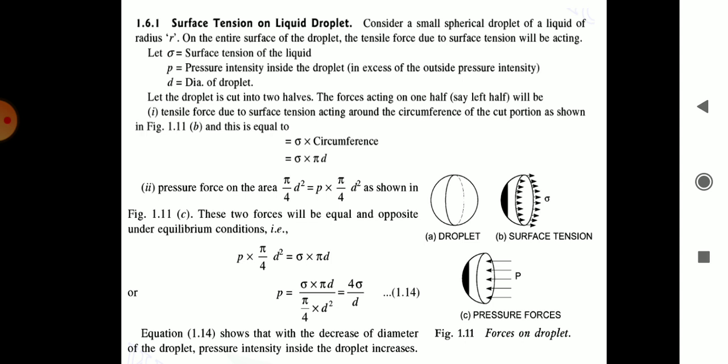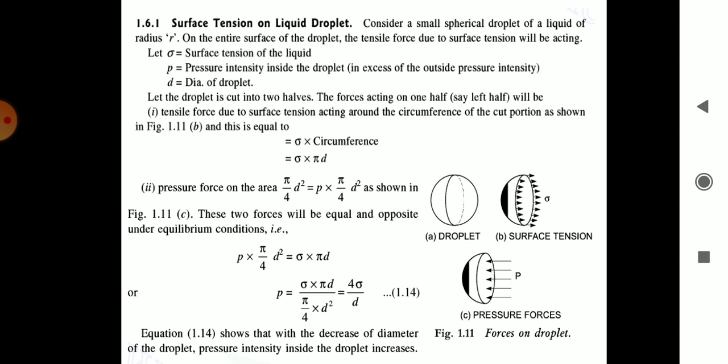The droplet which is shown in figure, consider its surface, and the entire surface of this droplet will experience the tensile force, which will be due to the surface tension. Now let sigma be the surface tension of the liquid, small p the pressure intensity inside the droplet, and small d the diameter of the droplet. Now the droplet is cut into two halves.